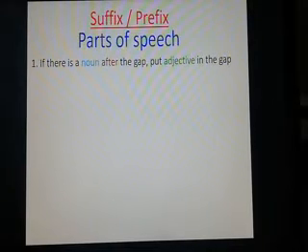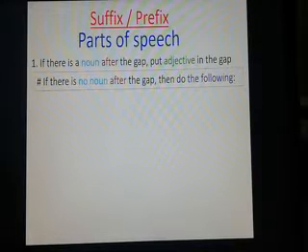Number 1: if there is a noun after the gap, put an adjective in the gap. You must remember this rule number 1. Again I am saying, if there is a noun after the gap, put an adjective in the gap. Okay? If there is no noun after the gap, then what will we do? Then do the following.